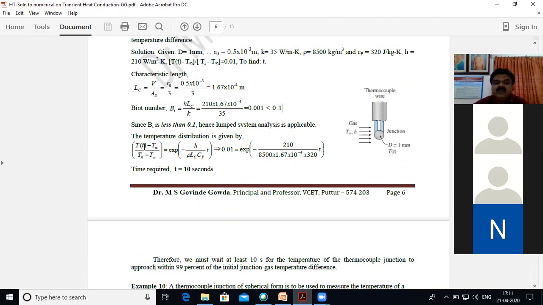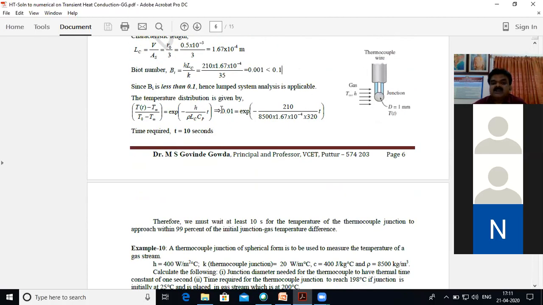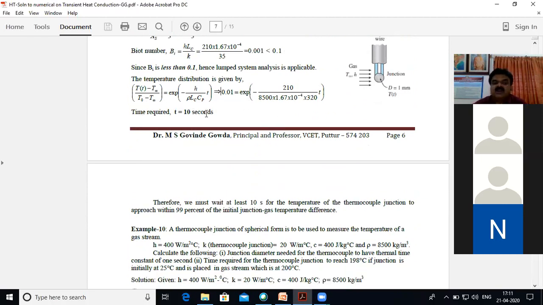So here, T of t minus T infinity divided by T0 minus T infinity. Remember that T0 is the same as Ti, which is equal to exponential of minus h by rho Lc Cp into t. Here he has given T of t minus T infinity divided by T0 minus T infinity equal to 1%. So 99% means remaining is the 1%. So therefore 1% difference will be equal to the exponential of this. So therefore time required is 10 seconds.